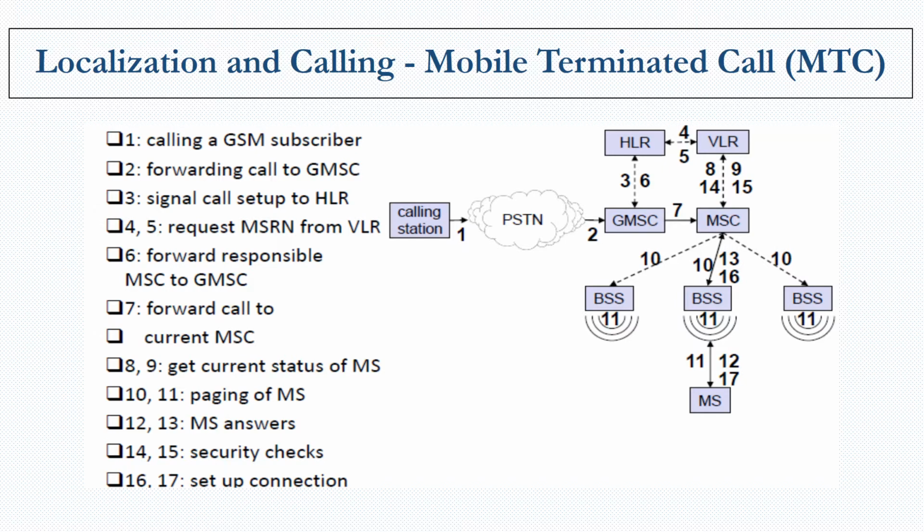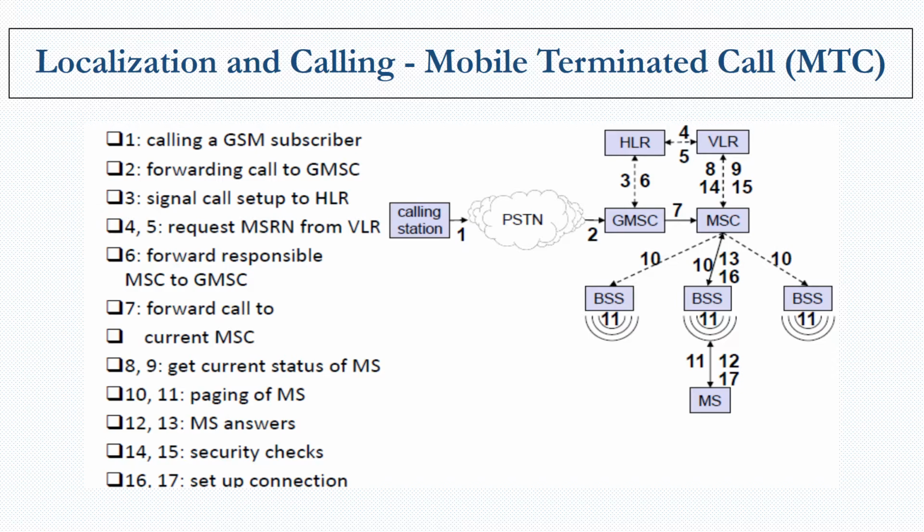It is outside the GSM network, a non-GSM device, and it is entering the PSTN, the public switched telephone network. Whenever a call comes for a GSM device, it has to enter through the gateway MSC or the GMSC.